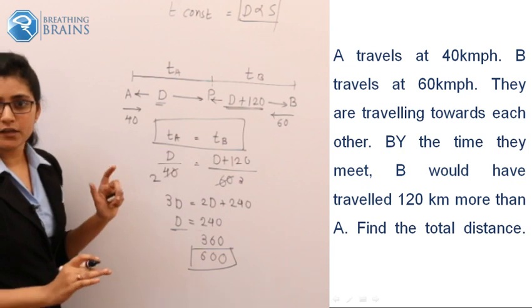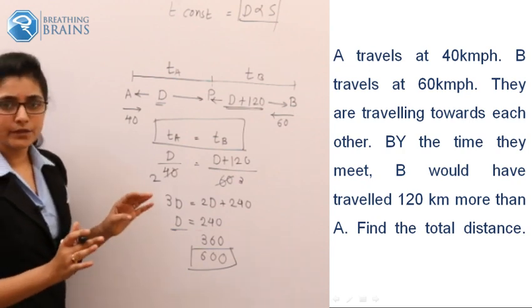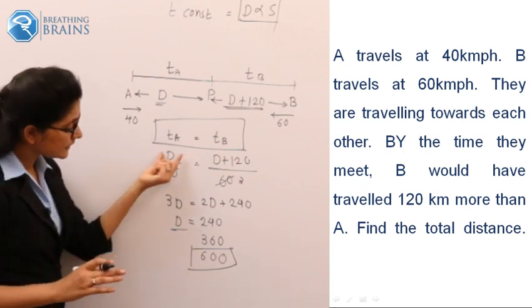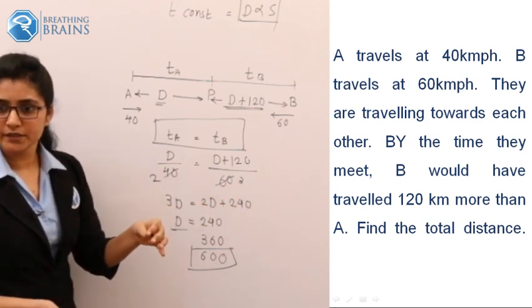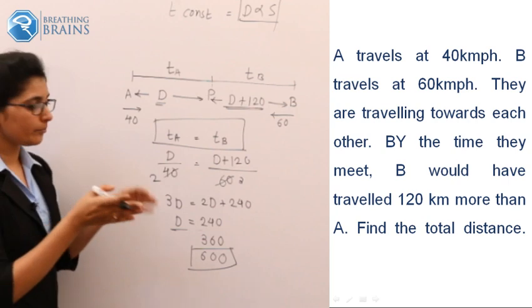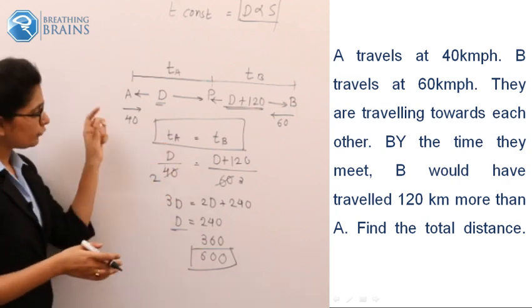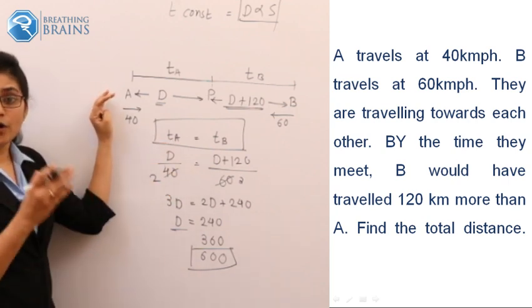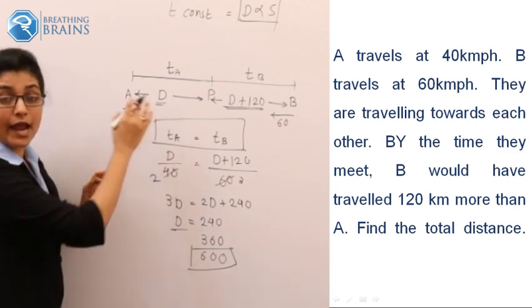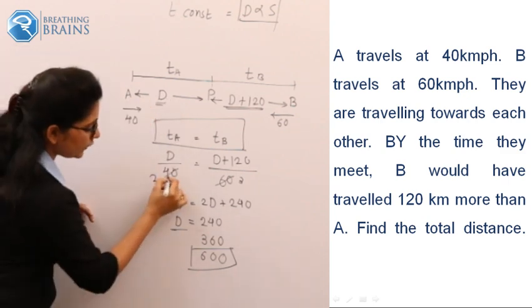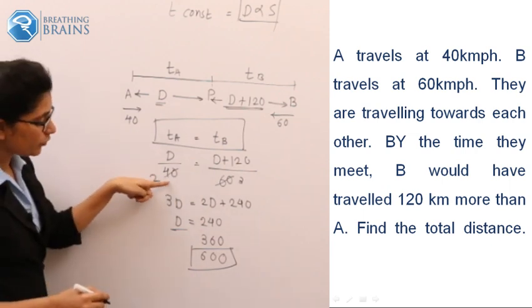How could we represent the time? As distance upon speed, the distance they travel divided by the speed. In the same format, we replace the time. For traveler A, what distance has he traveled? D kilometer, at a speed of 40 kilometer per hour. So D upon 40.